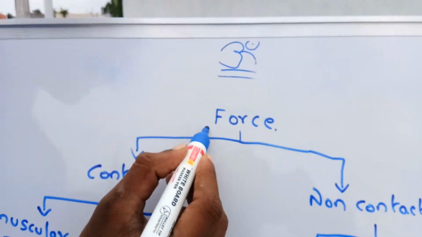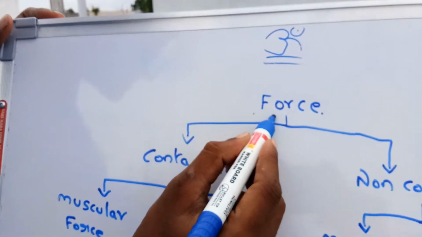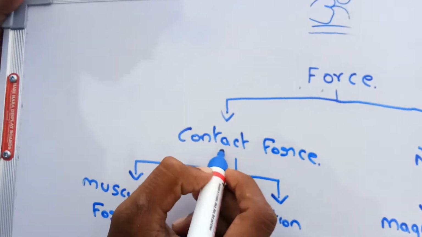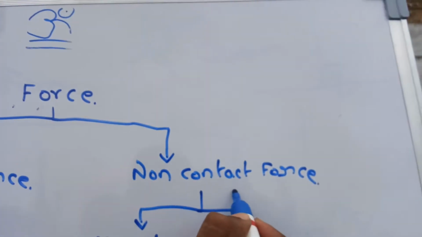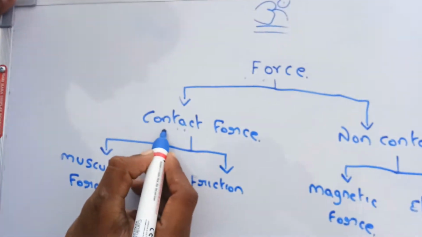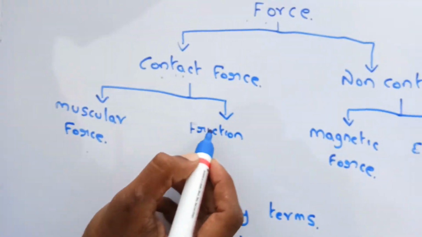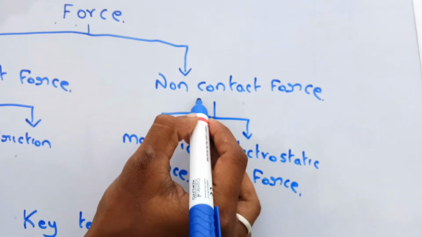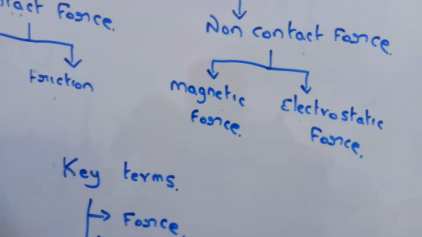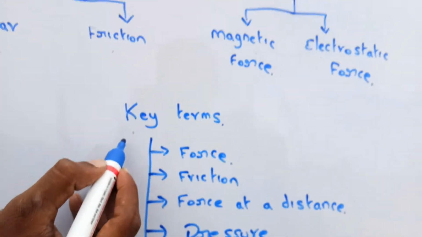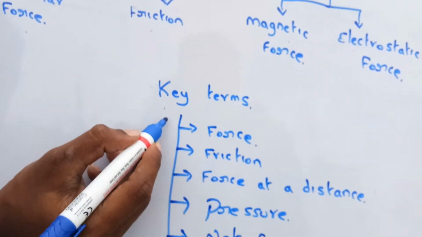In 8th class, the first chapter we are going to discuss is force. There are two types of force: contact force and non-contact force. For contact force, the examples are muscular force and friction, and for non-contact force, the examples are magnetic force and electrostatic force. Clear?